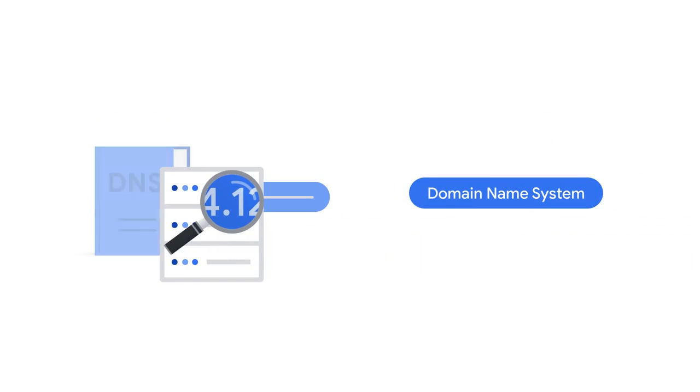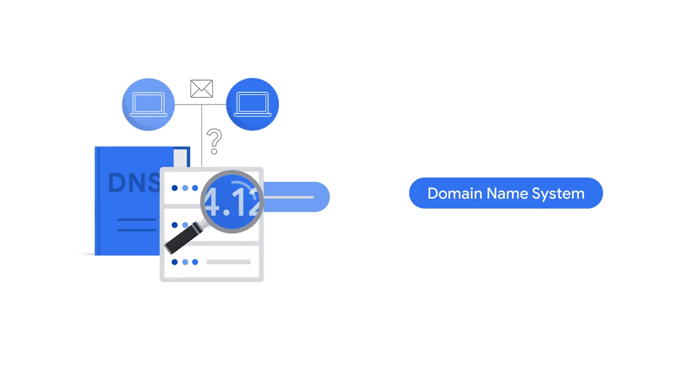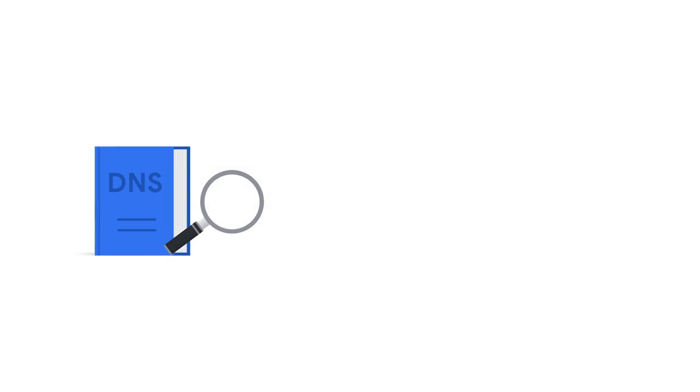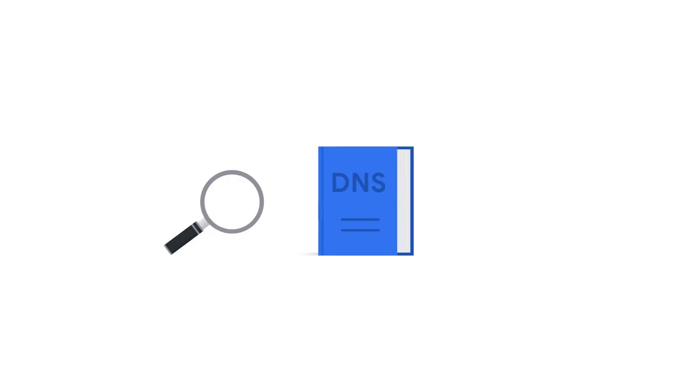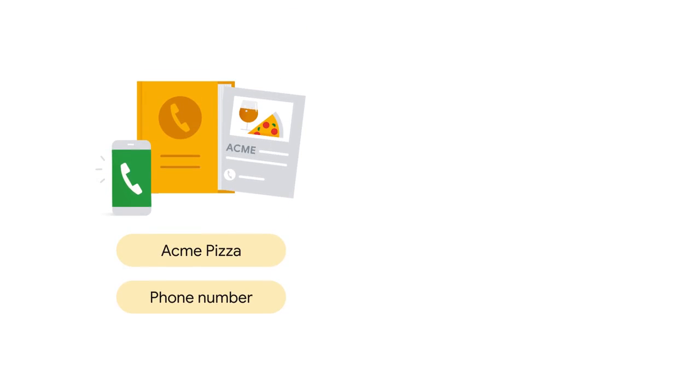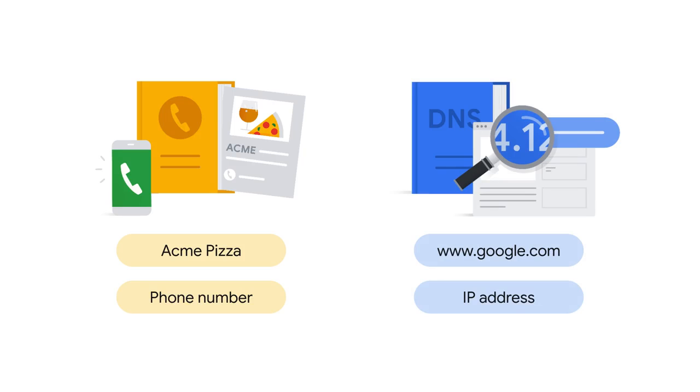And then there's a domain name system, or a DNS. A DNS server stores a database of domain names mapped to IP addresses that can be queried and used by computers to communicate with each other. This system is like the phone book of the web. Every time you visit a website, your computer performs a DNS lookup. A phone book translates a name like Acme Pizza into the correct phone number to call. Similarly, the DNS translates a web address like www.google.com into the IP address of the computer hosting that site. In this case, it's the Google homepage.